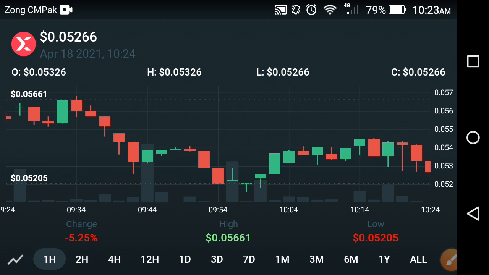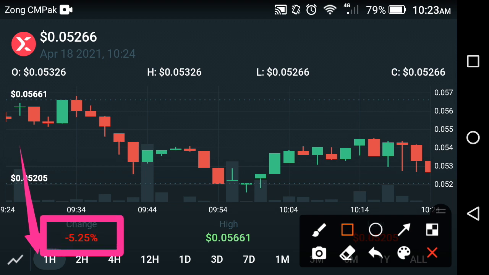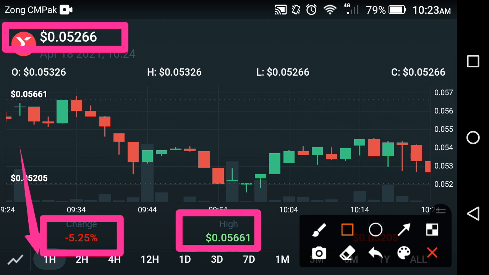First of all, we look at the change in the StormX coin in the last 1 hour, and after that we decide what the next target is according to the price prediction, friends. The change in the StormX coin in the last 1 hour is about negative 5.25%, and the high price in the last 1 hour is about 0.0566 USD. Now if we look at the current price of StormX, it is about 0.05266 USD.